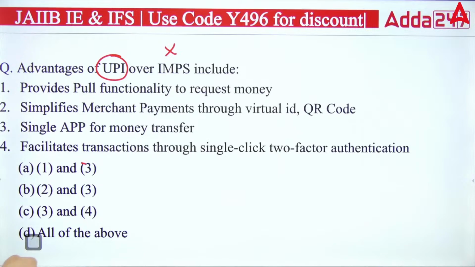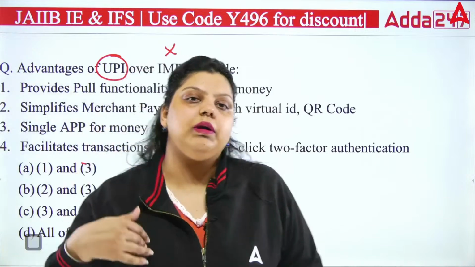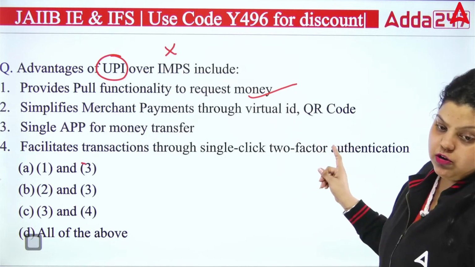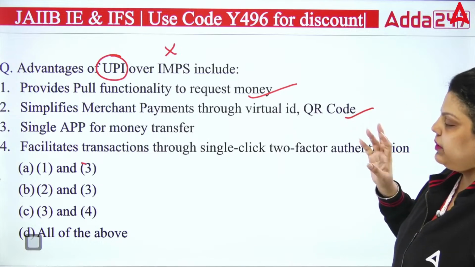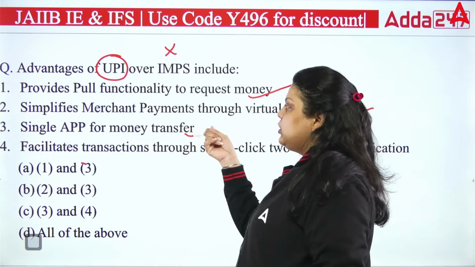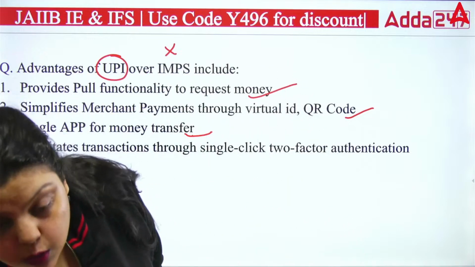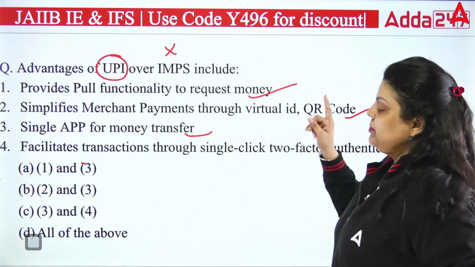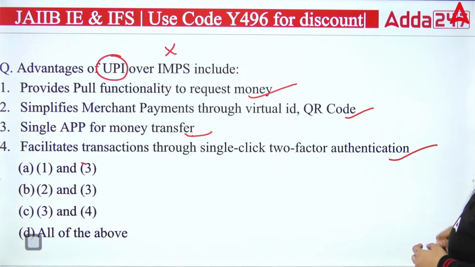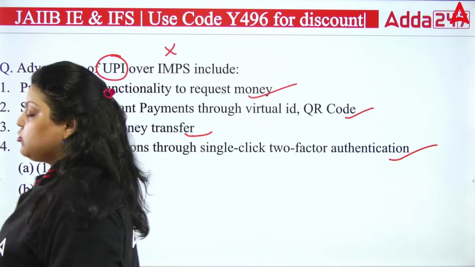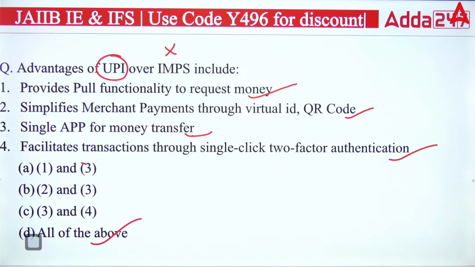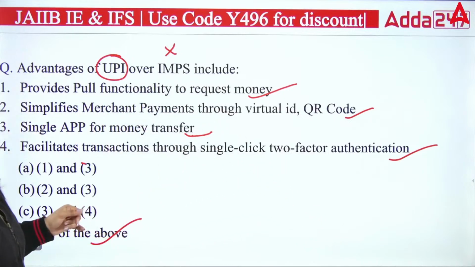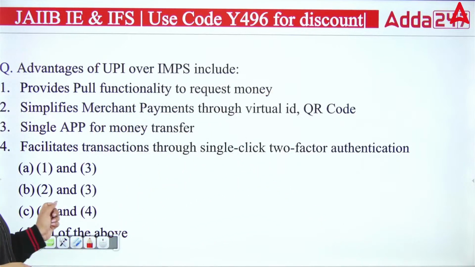Okay, so obviously in IMPS you cannot send a request for money. It can be done in UPI, not in IMPS. Then simplifies merchant payment through the virtual ID QR code. This is available in UPI, not in IMPS. Single app for money transfer: you can link multiple accounts in a single application of UPI, so that is also available in UPI. It facilitates transaction through single click 2-factor authentication. This is also true. It means all of the above are the advantages of UPI over IMPS, and that's why we can say we are using UPI the most now. So the right answer is option D, all of the above.